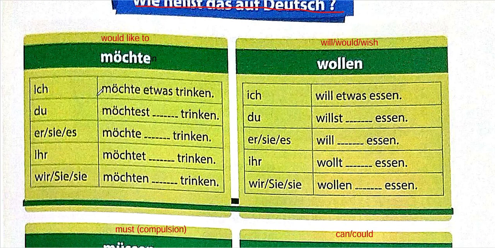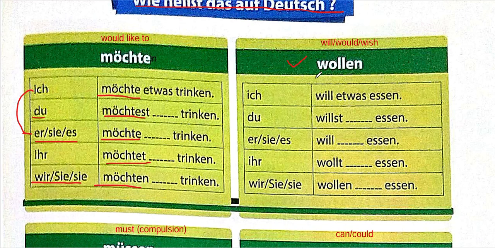Ich möchte. Du möchtest. Sie möchte. So ich and sie is the same. Ihr möchtet. Wir, sie or Sie, it is möchten like normal. So you can remember only du is möchtest and ihr is möchtet. Wir, sie and Sie is already möchten and ich is möchte. Sorry, ihr is möchtet. I have discussed it. Okay, so now we are coming to wollen.